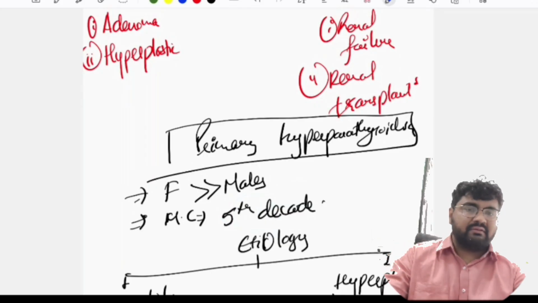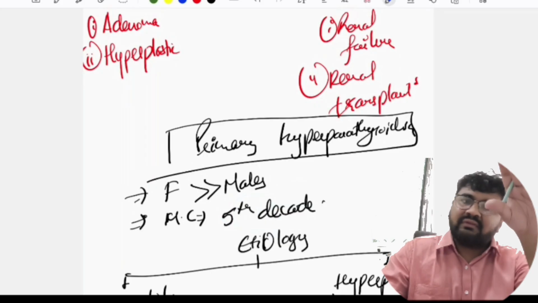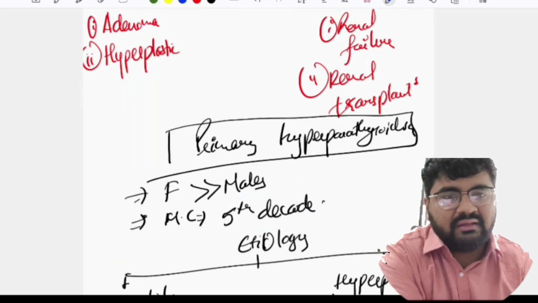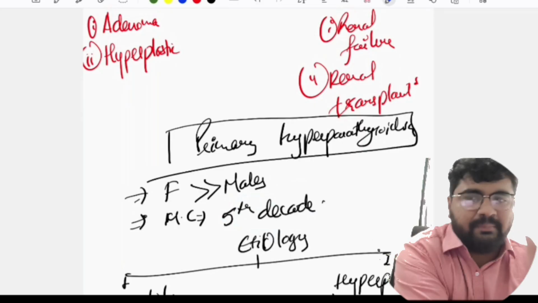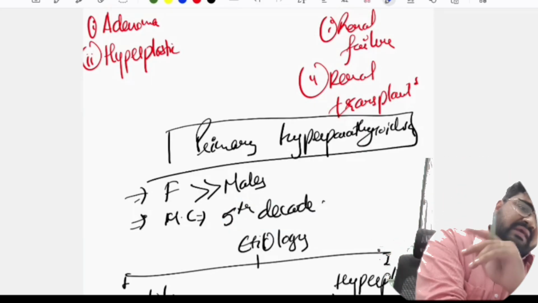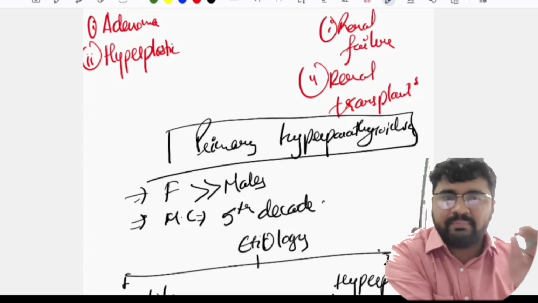Primary hyperparathyroidism. अगर मैं primary बोल रहा हूँ तो again, what is the problem here? There is intrinsic activity in the gland that is problematic. Okay, so it is either adenoma or hyperplasia. It is either adenoma or hyperplasia, and again इसमें इंसिडेंस क्या है? अडिनोमा का इंसिडेंस इज फार मोर देन हाइपरप्लेजिया. अडिनोमा 85% ऑफ द पेशेंट्स.